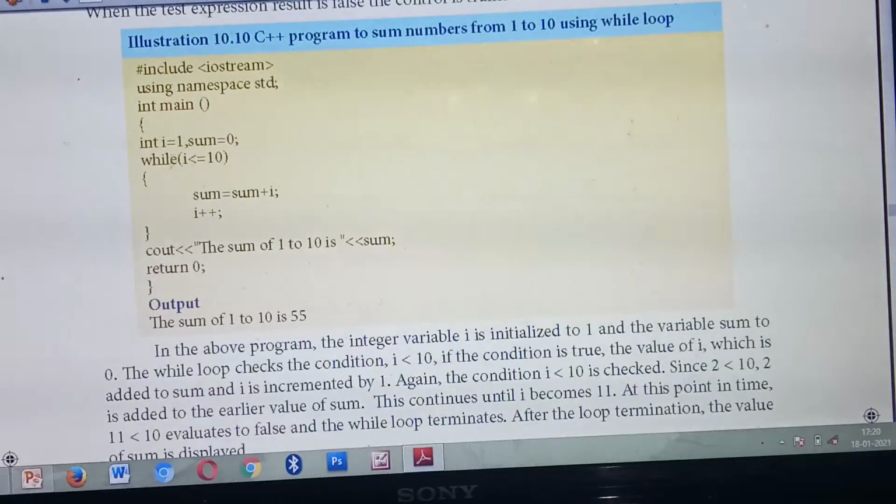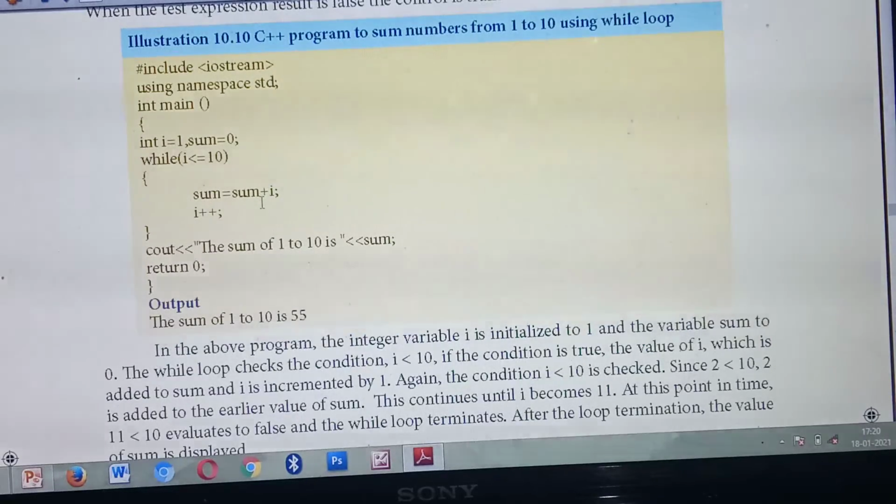So then inside the while loop, what's the general syntax for a while loop? While test expression, then body of the loop, isn't it? So inside the expression you are giving i less than or equal to 10. Inside that you are giving sum equal to sum plus i. Next you are giving i plus plus.